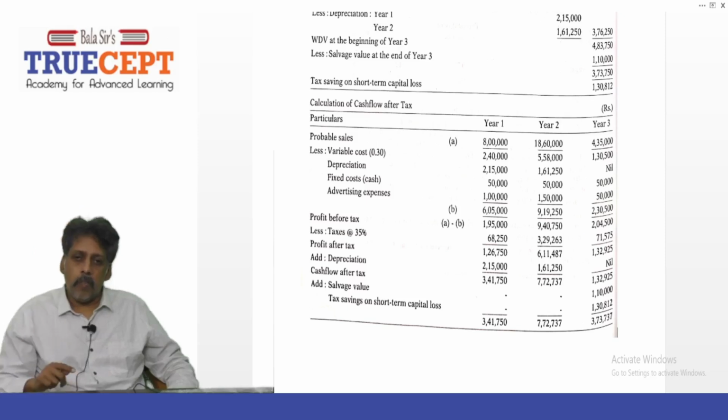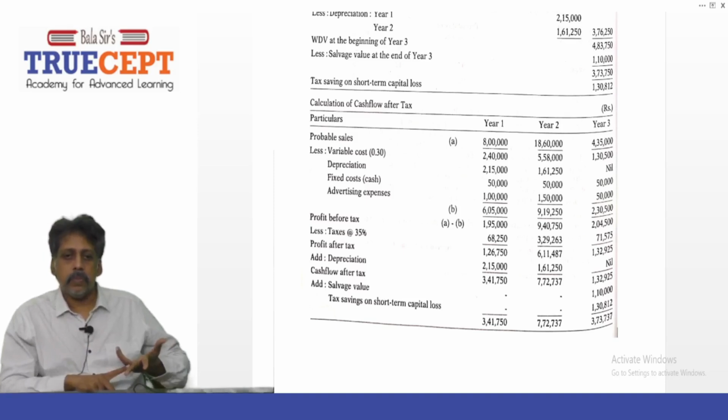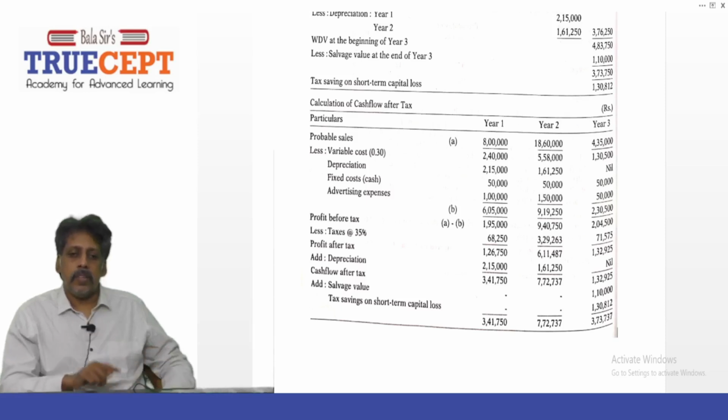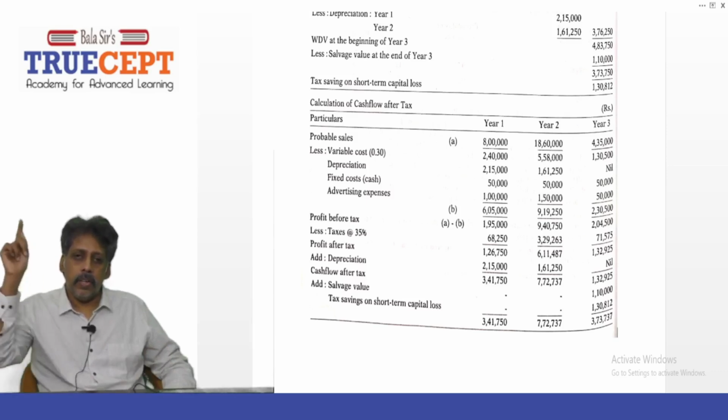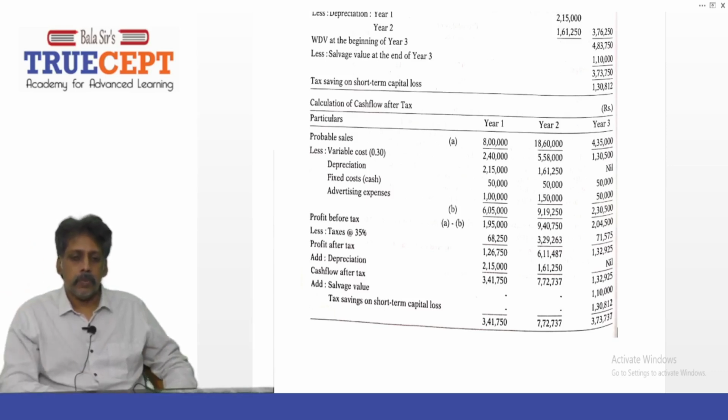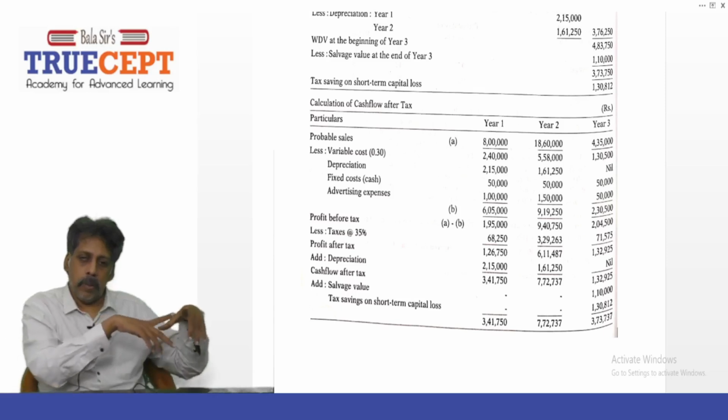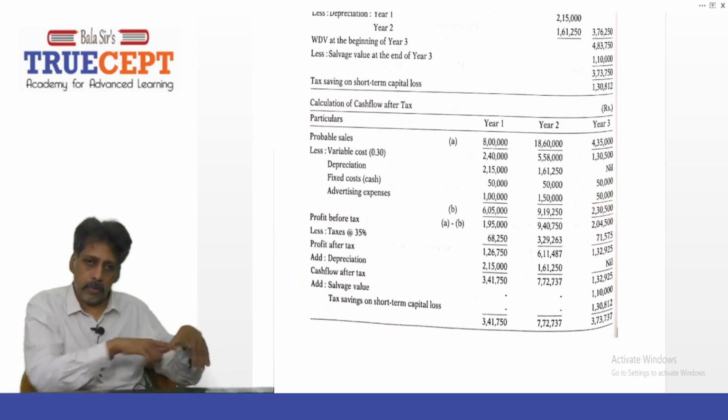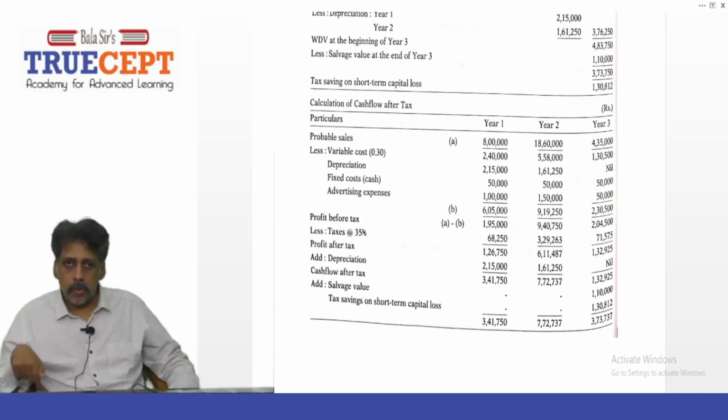What is your profit before tax? 1 lakh 95,000. From that, tax is 35%. 35% tax is 58,250. Subtract, and then once again add back depreciation to find the CF80 for year one. How much? 3 lakh 41,750. You can box this number. One number boxed.